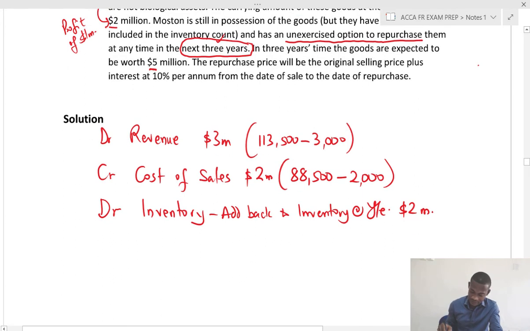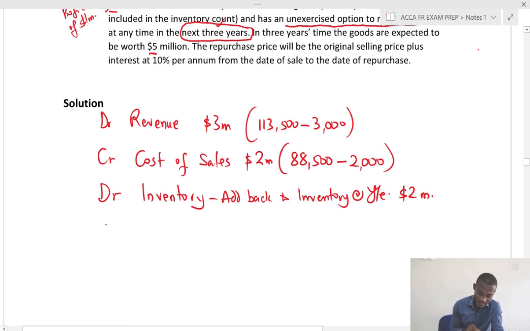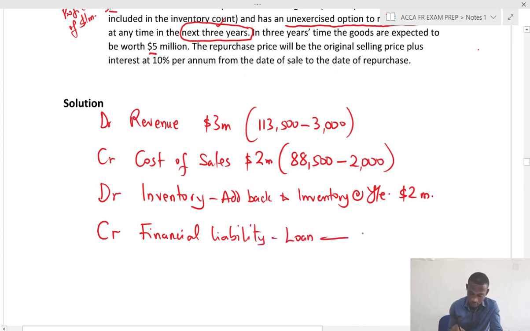Now, the substance of it is that Mostel have gone for a loan, so we credit financial liability. We'll call it loan, and that loan amount is 3 million. So you see that the double entry has cancelled out here.